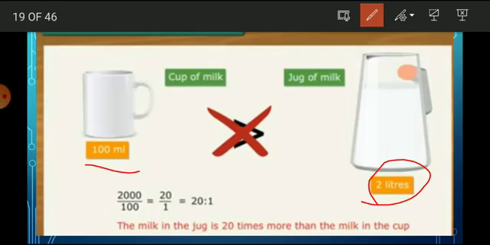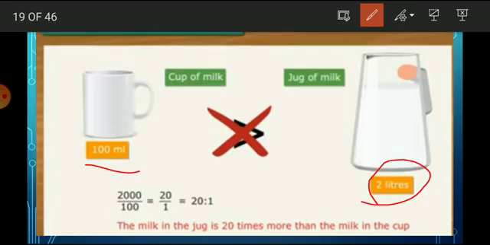After that we should convert the liters into milliliters, because if we convert the milliliters into liters, it will come in a decimal system and then we can't mention the ratio. So we should convert liters into milliliters. 1 liter is equal to 1000 milliliters, so 2 liters is equal to 2000 milliliters.